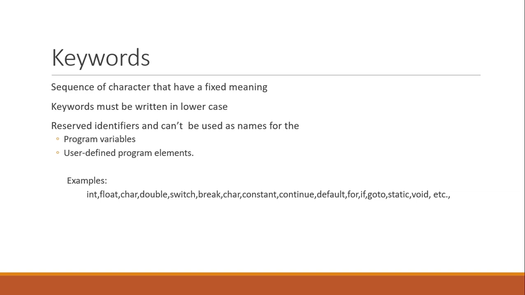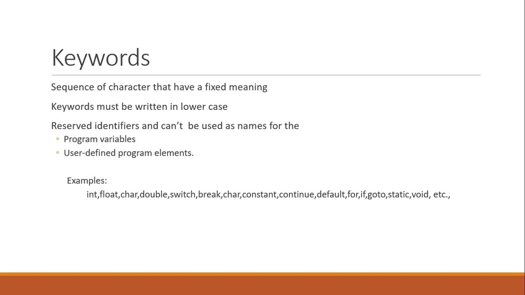Keywords should be used as they are defined by the programming language, and they must always be written only in lowercase. These are built-in keywords, so they have to be used as they are defined.